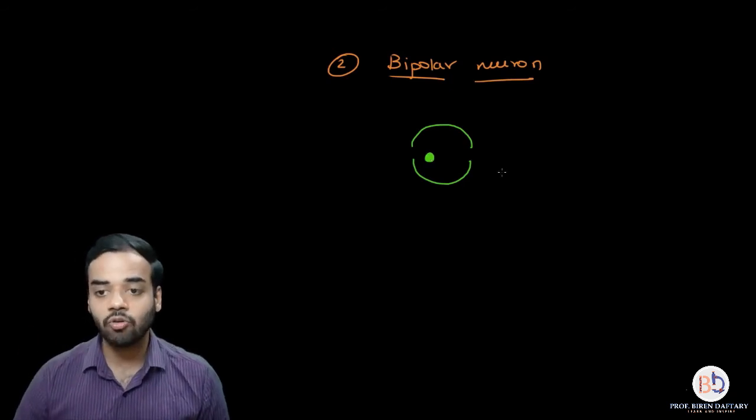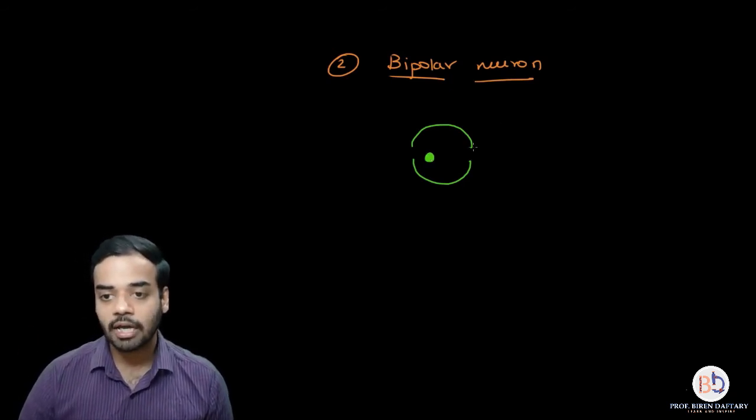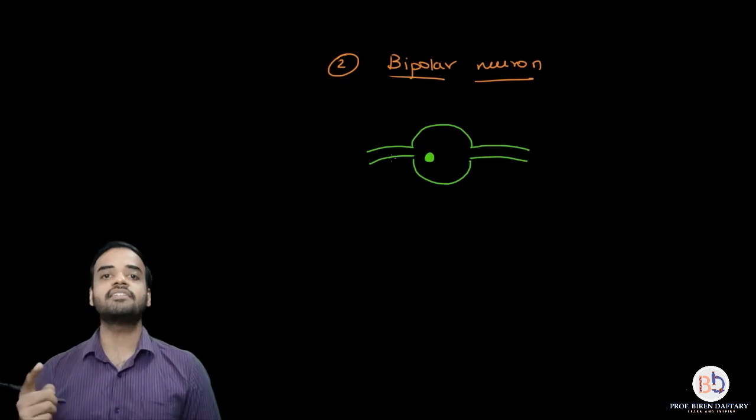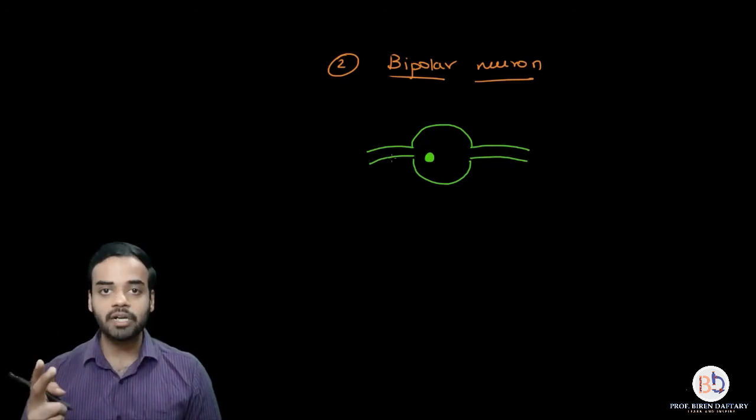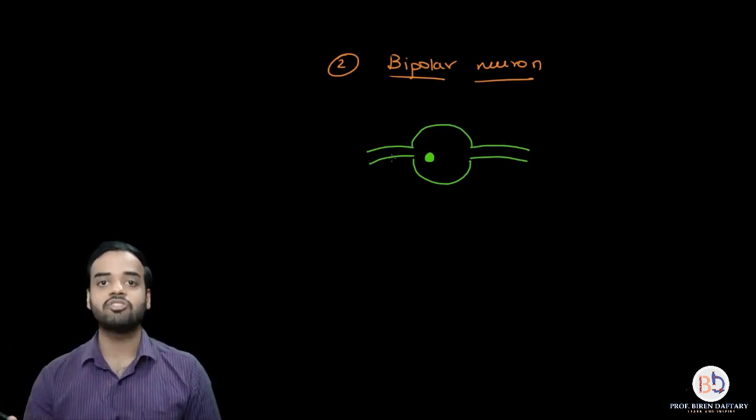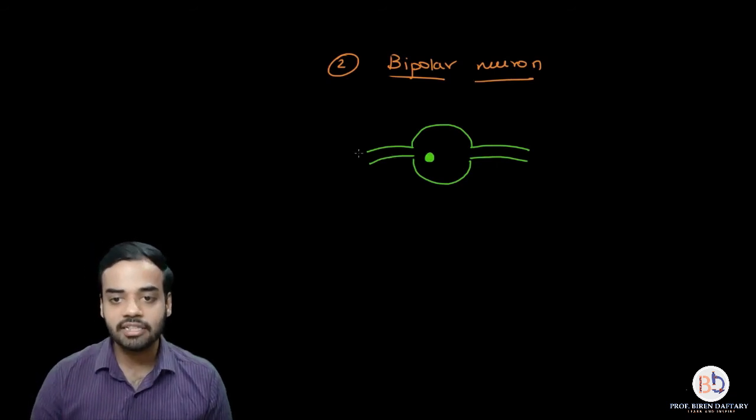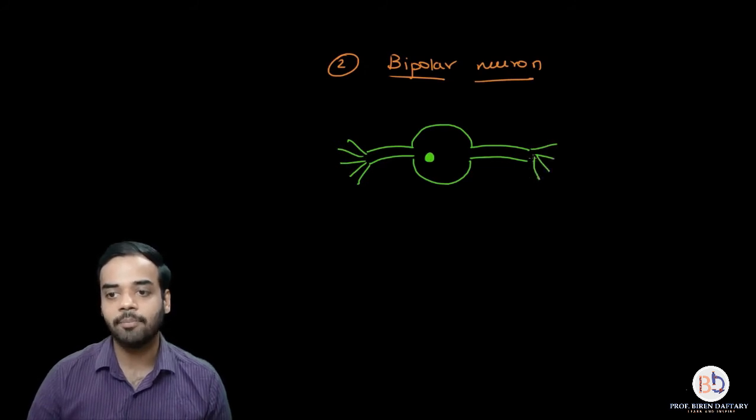Okay. Now coming to bipolar neuron, I am drawing 2 fibers. You can see one towards the right, one towards the left. Since each cyton is connected by 2 branches or 2 fibers, it is called as a bipolar neuron. These branches will then further divide out to form smaller branches. So this is called as a bipolar neuron.